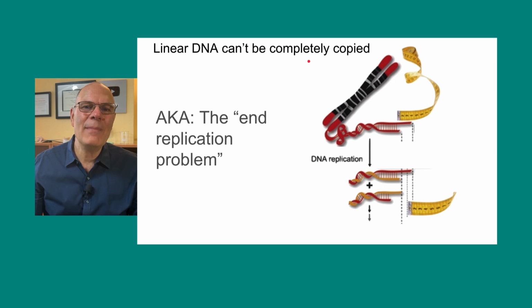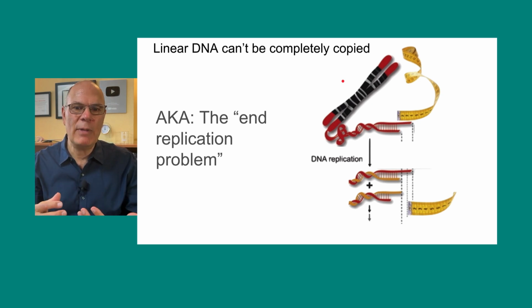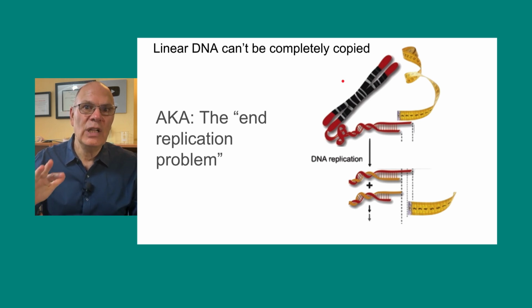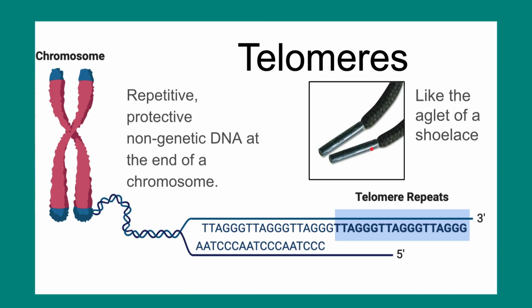Linear DNA can't be completely copied. We can't really go into the details of this now. We'll deal with this when we get to Unit 6, when we learn about the details of DNA structure and DNA replication. But just know for now that during the replication of linear DNA, the kind that's found in eukaryotes, a little bit of the end gets lost in every replication cycle. In other words, the DNA gets shorter and shorter. That's called the end replication problem, and it's unique to eukaryotes. Eukaryotes have a partial solution to this problem.